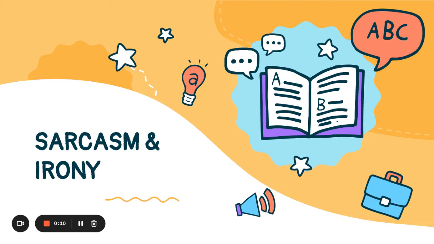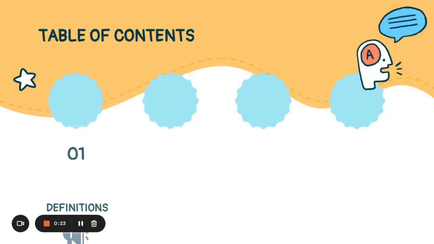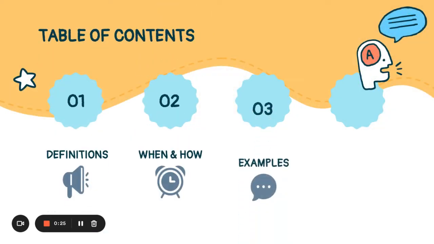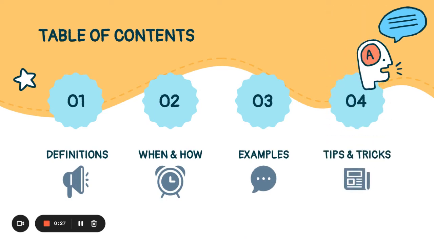As we all know, there are plenty of different figures of speech in literary conventions, and today we're here to teach you all about sarcasm and irony. First off, most of you probably know these two concepts, but we're here to tell you a little definition of them. When are we allowed to use them? How can we use them? Some examples, and to finish, some tips and tricks.